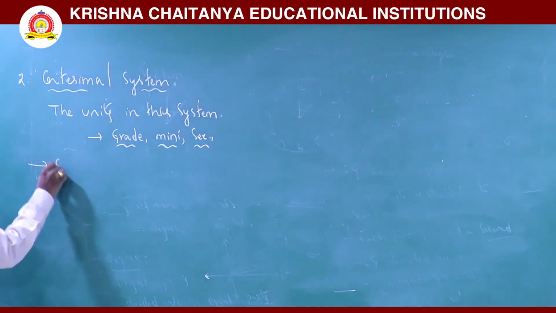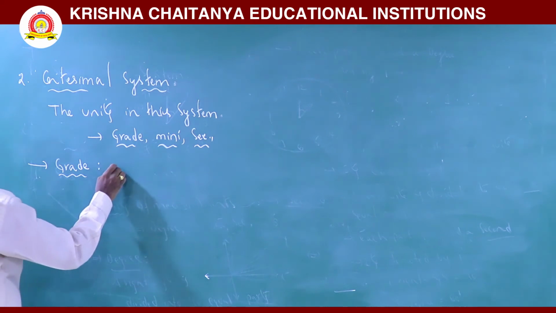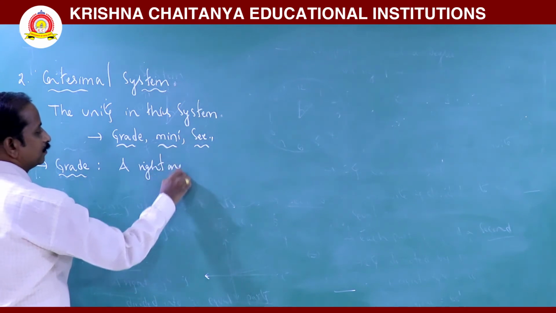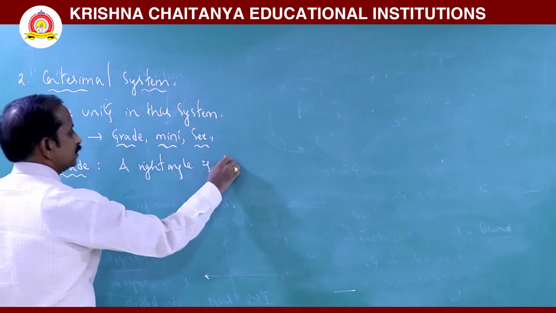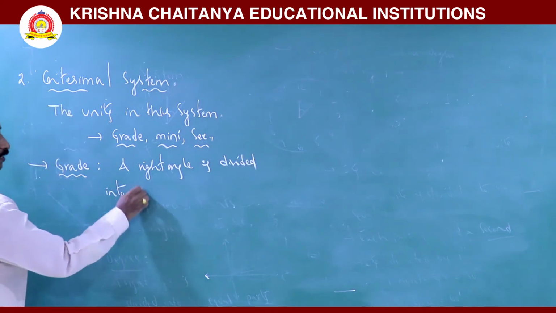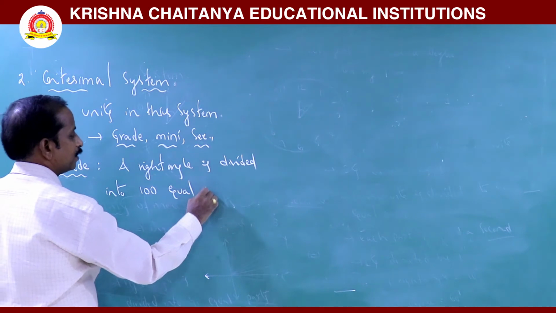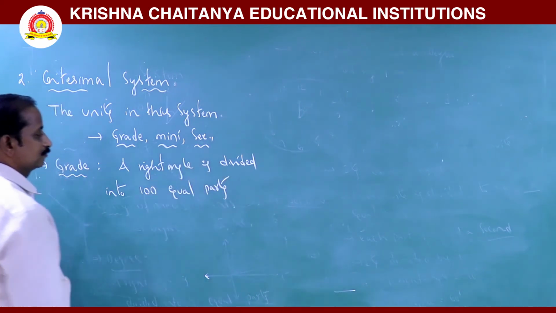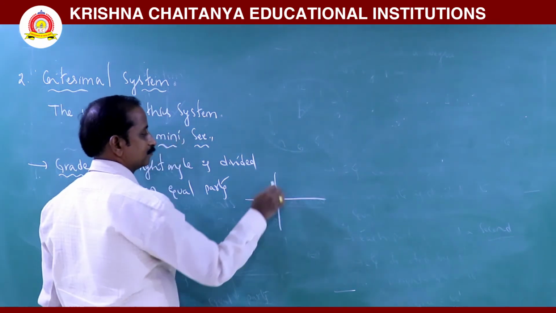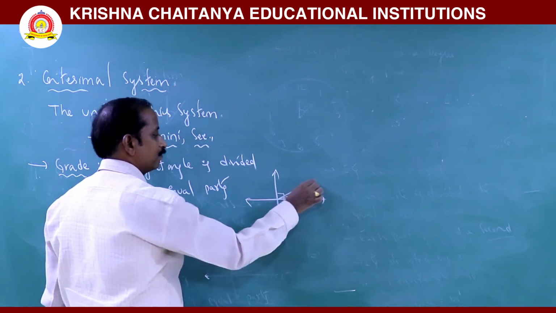Now we go to the definition of grade. One right angle, or simply a right angle, is divided into 100 equal parts. We know that this is a right angle, and this right angle is divided into 100 equal parts.